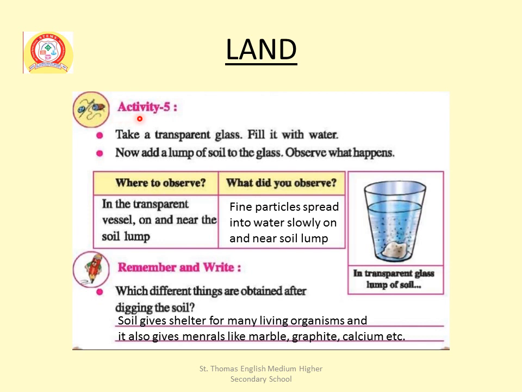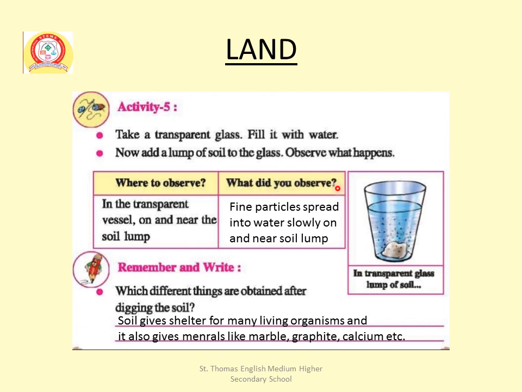Here is another activity, activity 5. Take a transparent glass, fill it with water. Now add a lump of soil to the glass. Observe what happens in the transparent glass. Where to observe? In the transparent vessel, on and near the soil lump.